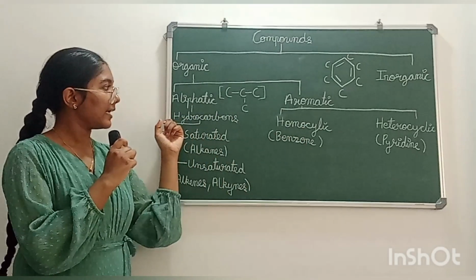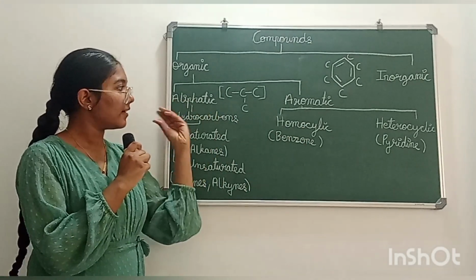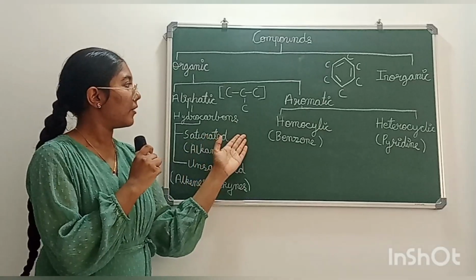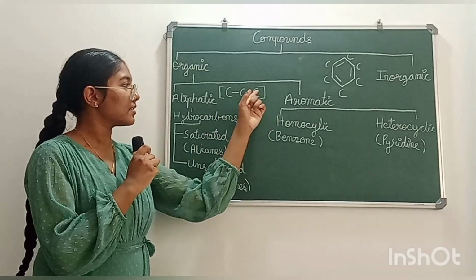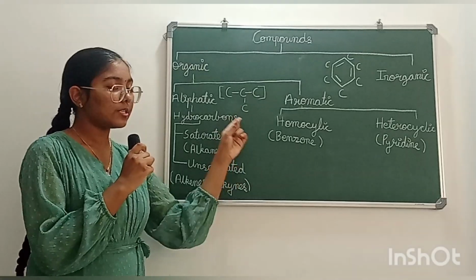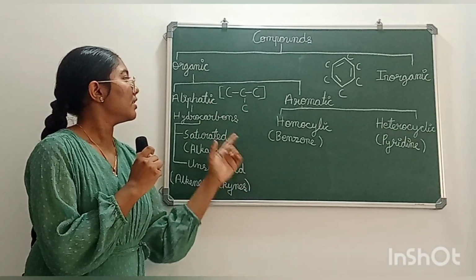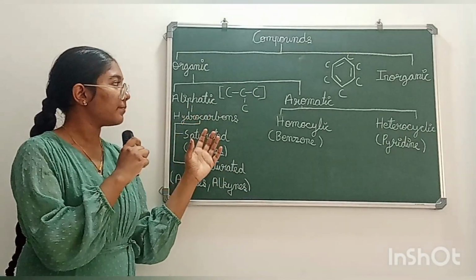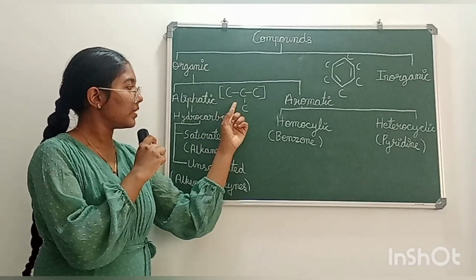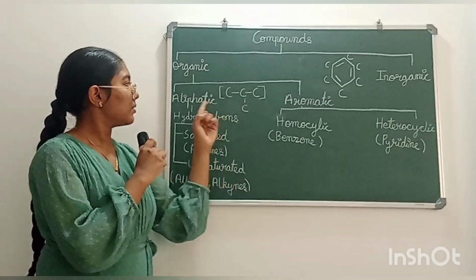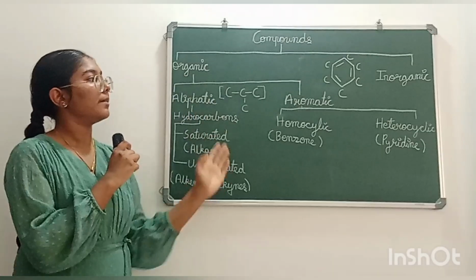Aliphatic means the carbon atoms in the compound are arranged in straight chains or branched chains, which is known as open chain structure. So the organic compounds having open chain structure are known as aliphatic organic compounds.